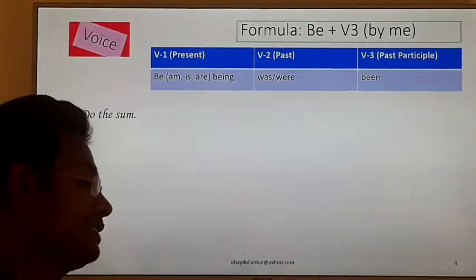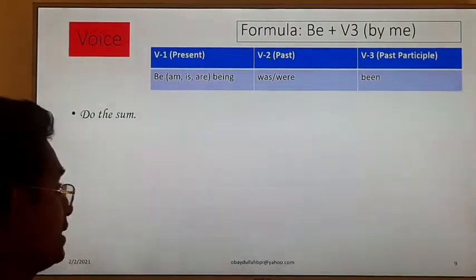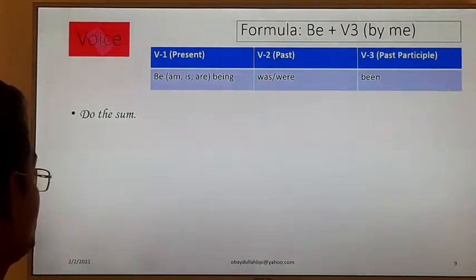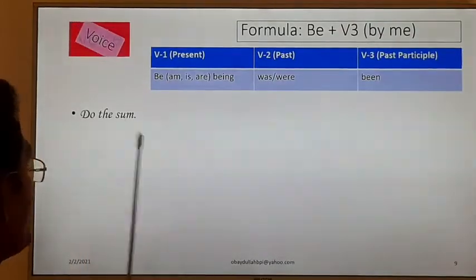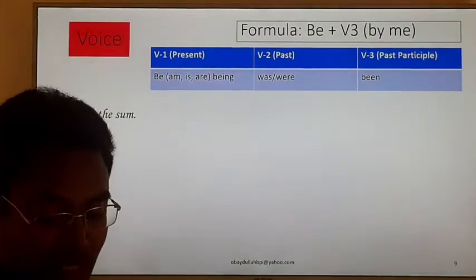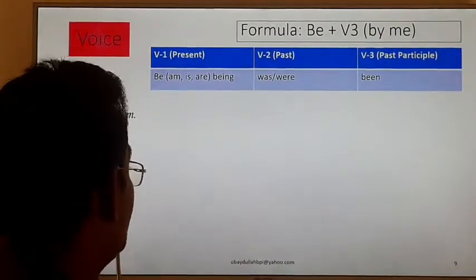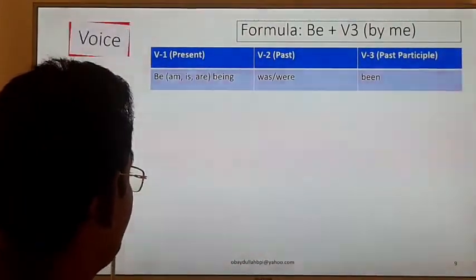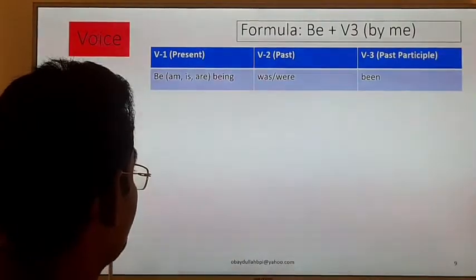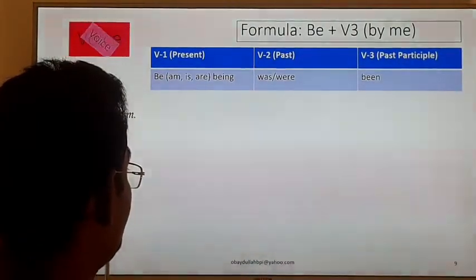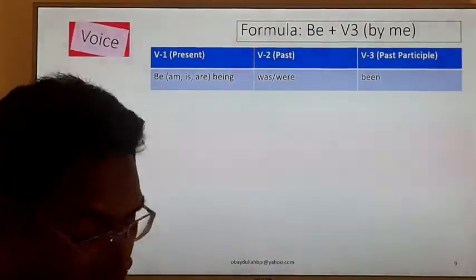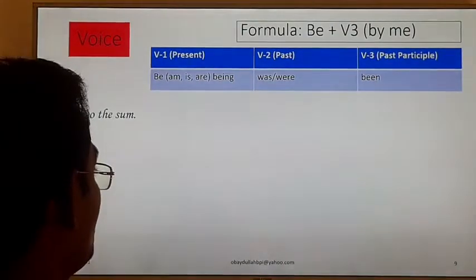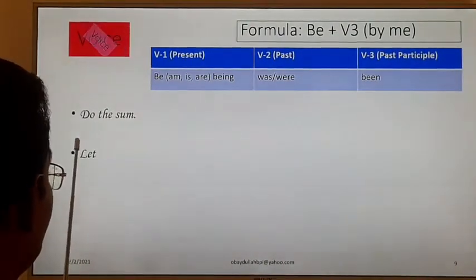Already we have changed the voice of assertive sentences, and now we are going to change the voice of imperative sentences, and in the imperative sentence we don't get any subject. So if there is only an object, how will we change it? Such a sentence, if you want to change, we have to take the help of the let verb.